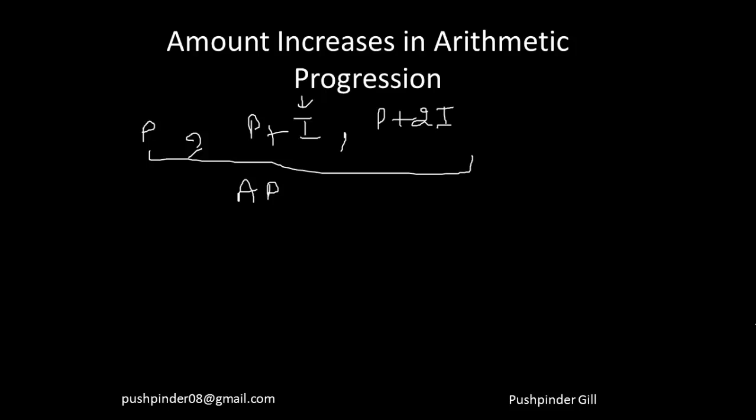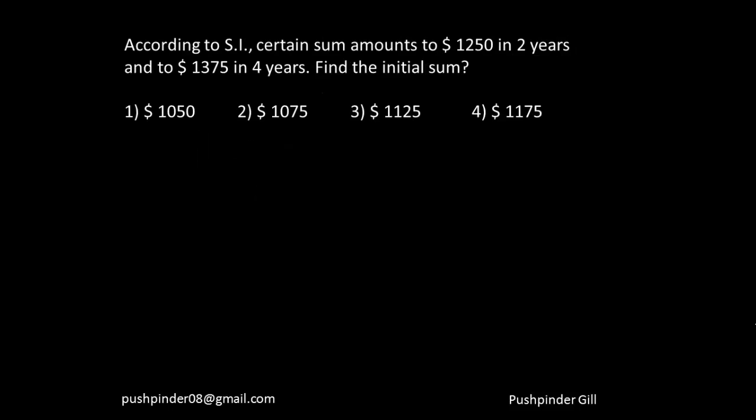Now let's apply this to some questions. According to simple interest, a certain sum amounts to this much in 2 years and this much in 4 years. I have to calculate the initial sum. Even if you don't know the formula, you can still answer these questions. If you apply the formulas, you can calculate it, but let's find a logical way.